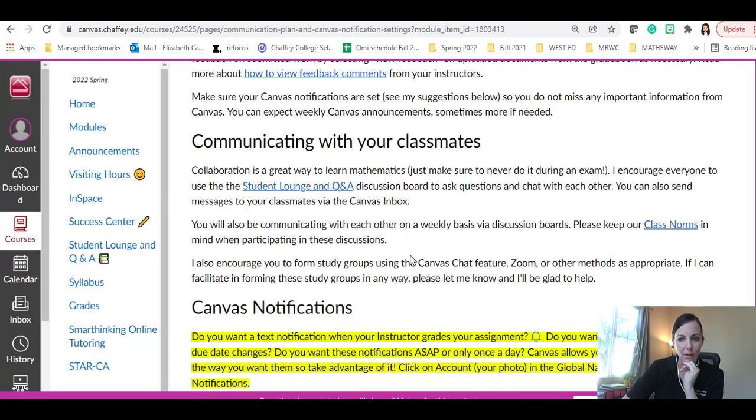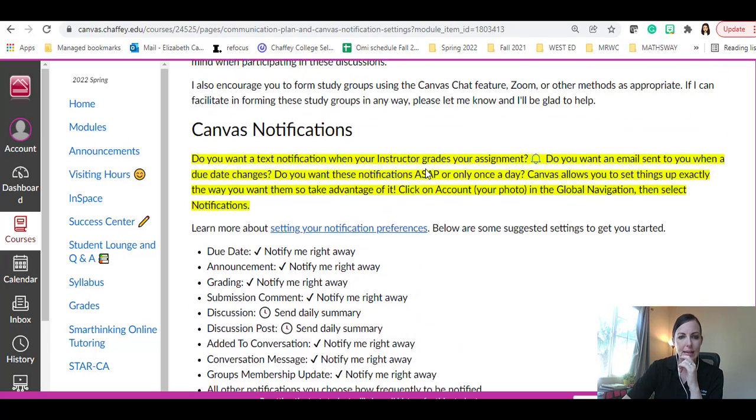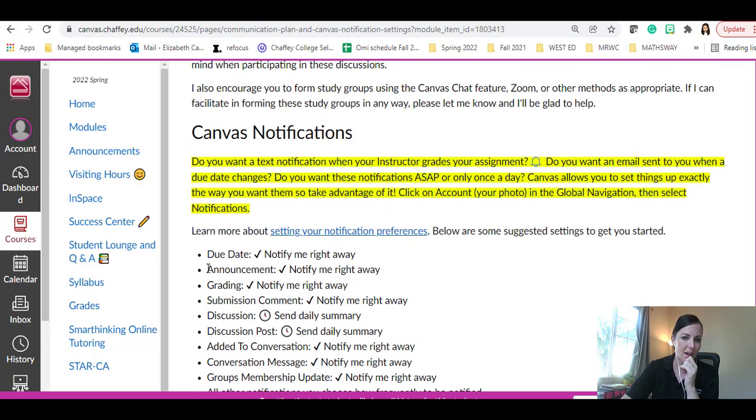All right, the next thing, again, Canvas notifications. This is what I was just talking about, that you want to have the announcements say notify me right away. And so that will send you an email that I sent an announcement out. And then if you want to know when things are graded, click on that. And again, this is all in your settings where you can change your notification preferences.